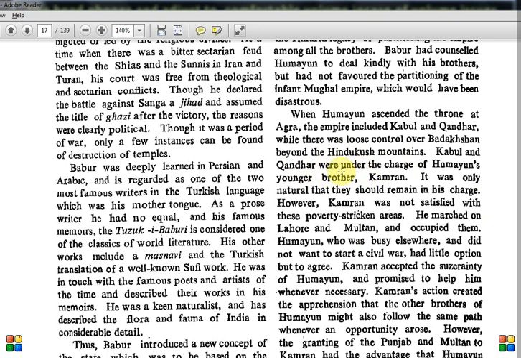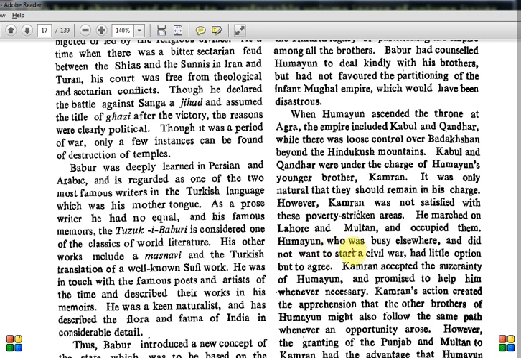So Kamran is there on the western side, but he was actually not satisfied with this region, because it was like poverty-stricken areas. There is no wealth. On the eastern side, Bengal and all, there are precious metals and all those things, the Chota Nagpur Plateau, all those places, but the western side was like barren land. So he was not happy. So he marched on to Lahore and Multan. He comes a little more eastwards, that's the Pakistan side, Kamran, and occupied them.